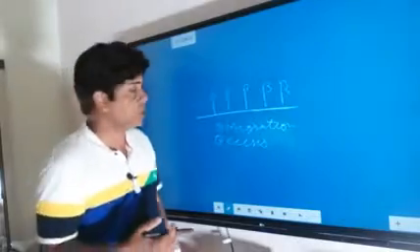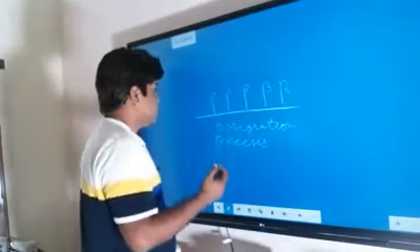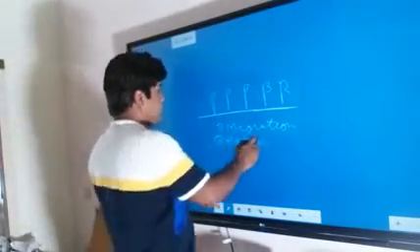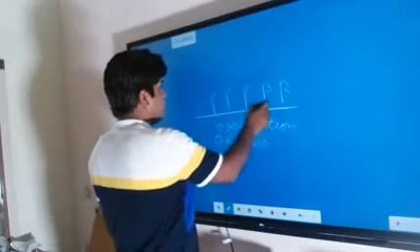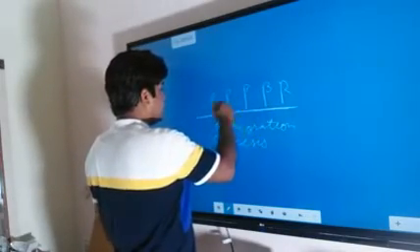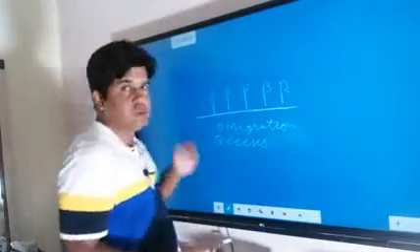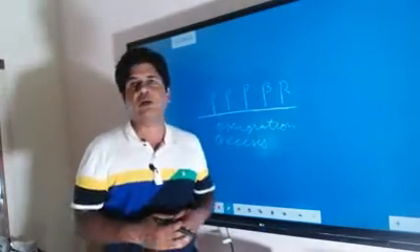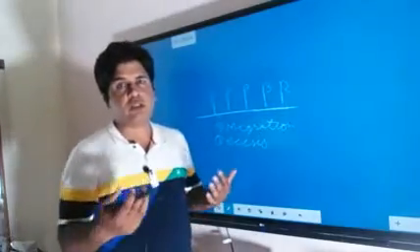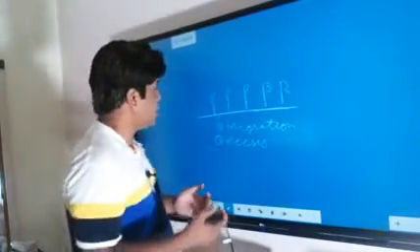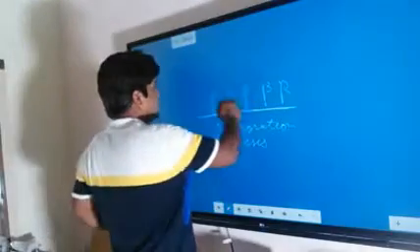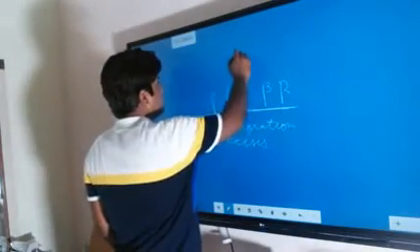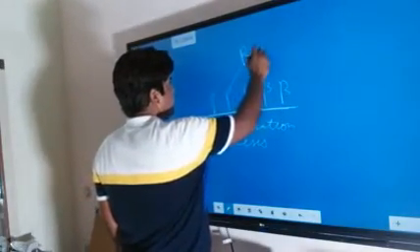So in ecesis, ultimately some plants will get established. All those plants which are able to compete with the other plants will get themselves established. Once they establish, they will react with the environment.